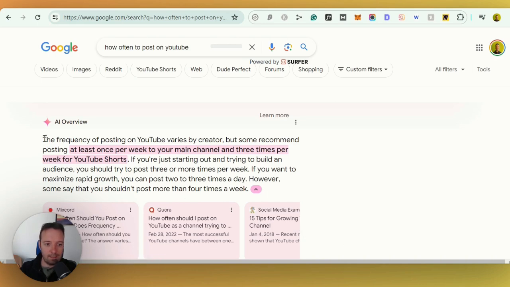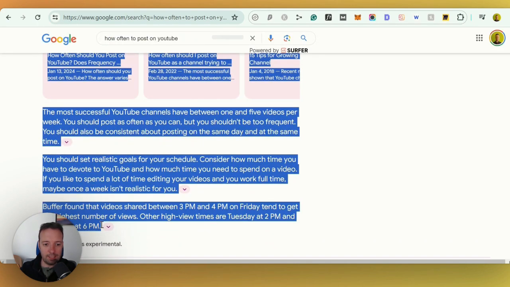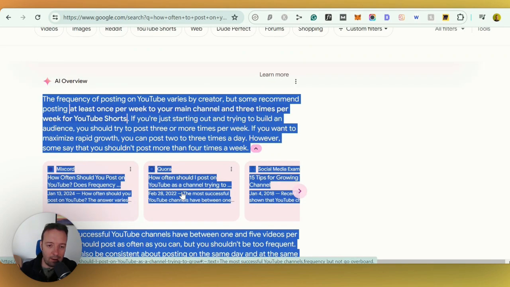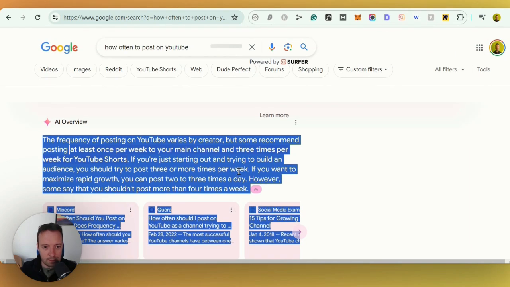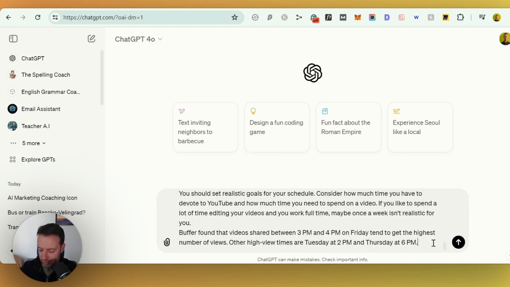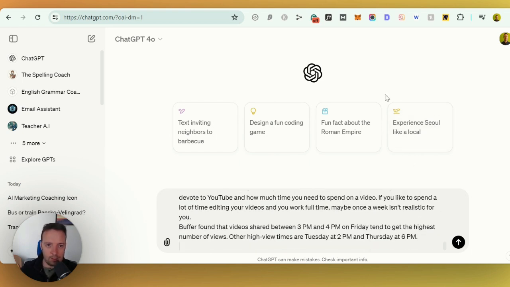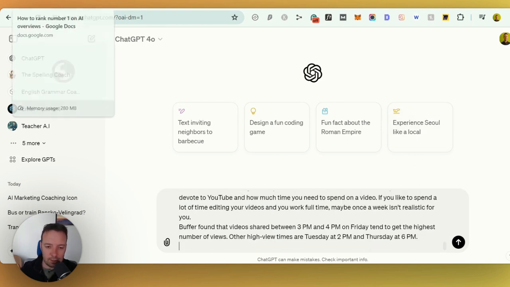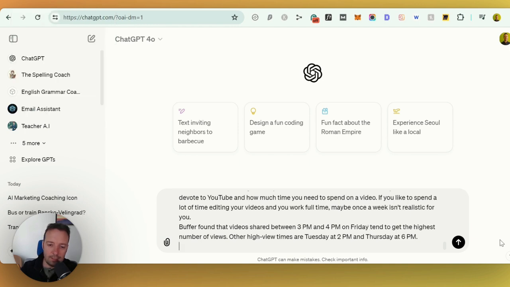My thinking here is that if we actually use this information as part of our article, then our article will probably do pretty well, because Google is trying to find the most relevant information and website. So what I would probably do for this, and what I have tried to do, is to publish something on medium.com, and I'll show you how I do that in a minute. But first of all, let's use this information. Let's go to ChatGPT, right? We'll put that in as the information that we're going to use, and we're going to use a special prompt here to try to change it a little bit and make it better.